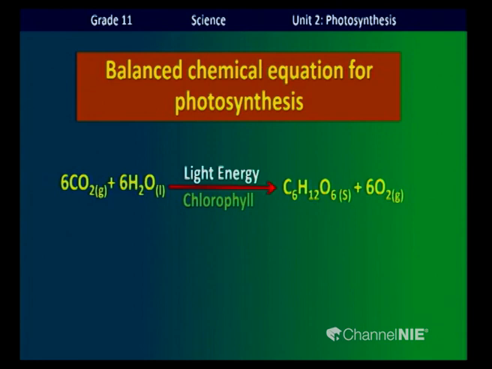While producing one glucose molecule, it consumes 6 carbon dioxide molecules and 6 water molecules, using light energy and chlorophyll.